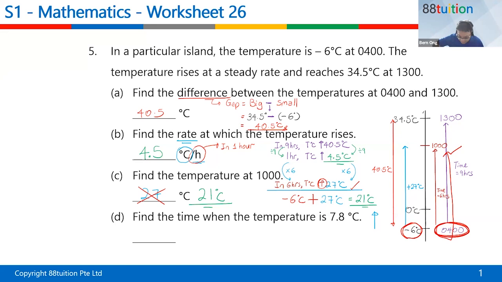So for the increase, you have to plus from where? The basic starting point, which is from -6 degrees Celsius, because your time, you start at 4 o'clock. So this one is very important, must know.